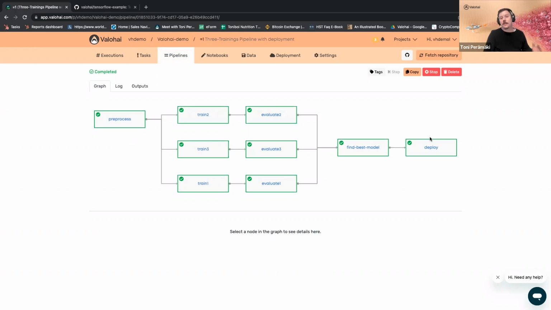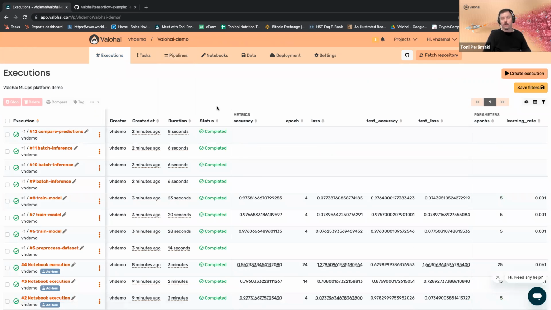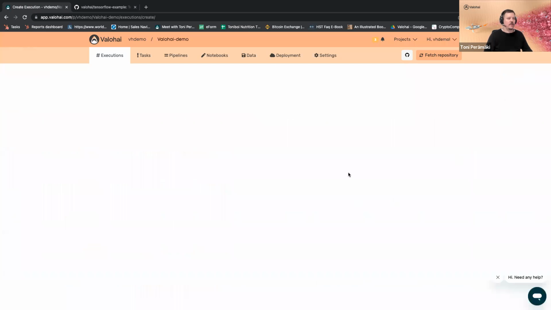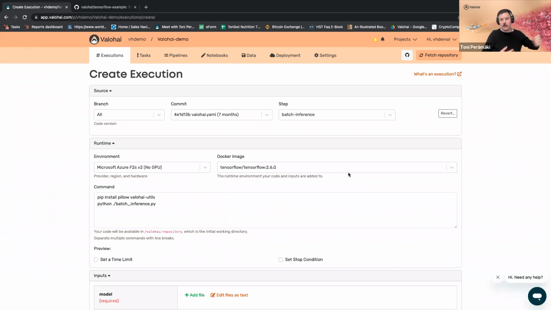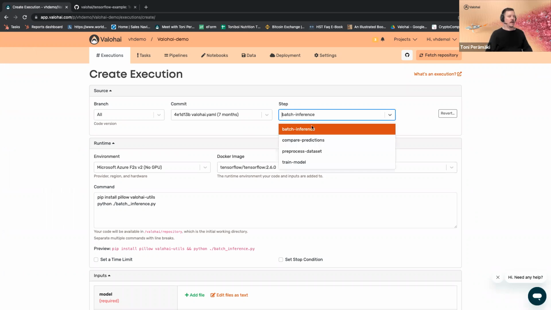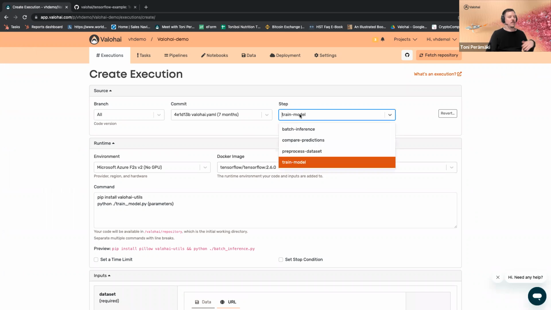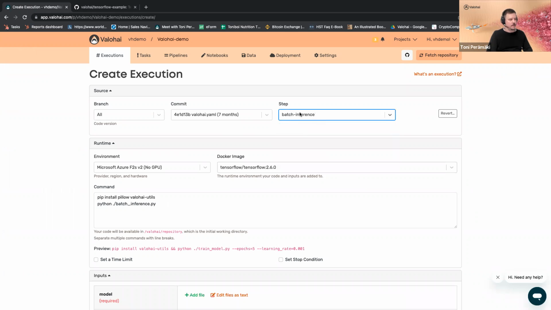As a last thing, let's look into deployment. Valohai has multiple possibilities for deploying models, the first being batch. Running a batch in Valohai is just creating an execution, either in the GUI, CLI, from the API, or any of the ways that you can work with Valohai. And instead of running a model training task, we run a batch inference task.